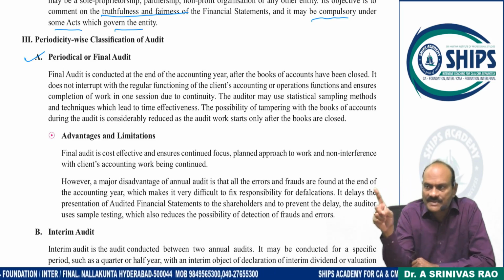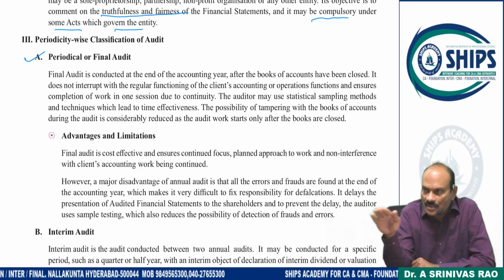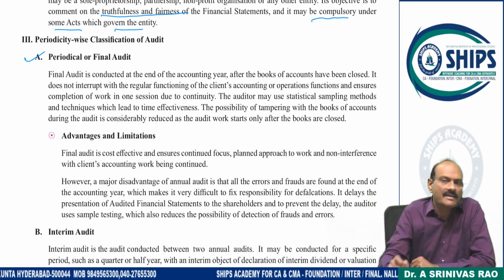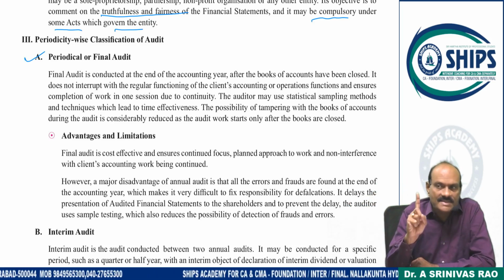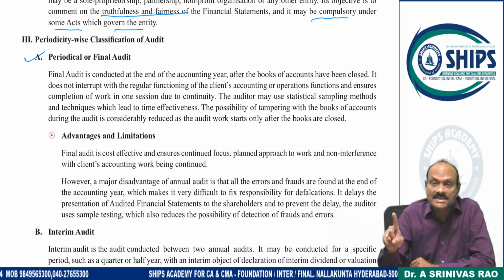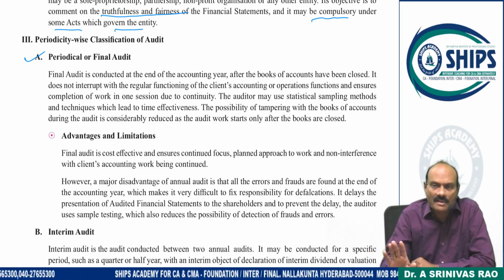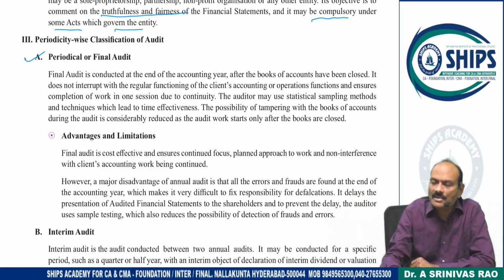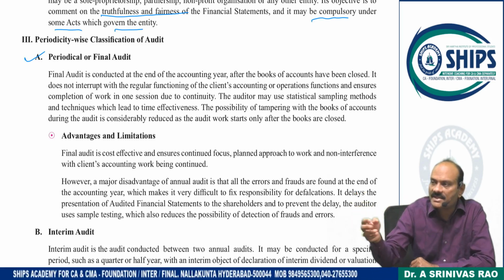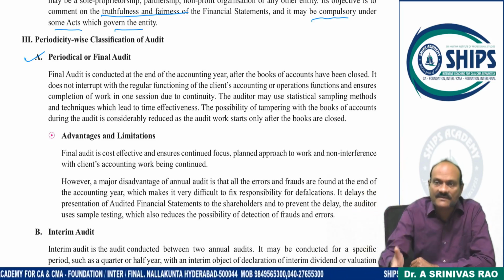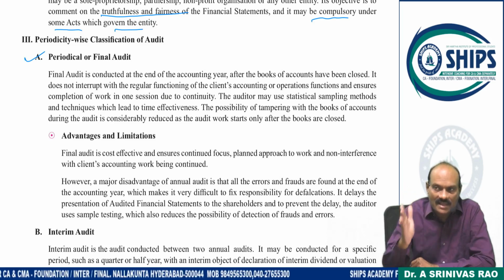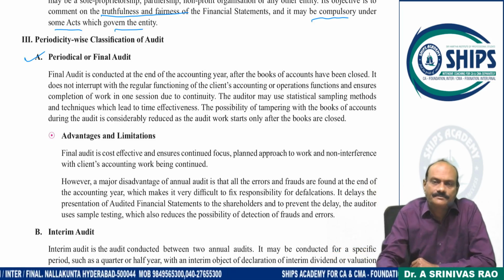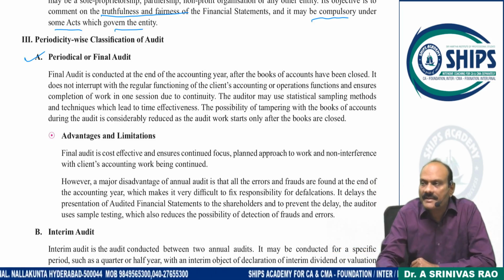From 1st April to 31st March, books of accounts are closed, financial statements are ready, and the auditor is appointed under one single uninterrupted session, meaning no interruption at all. A room facility is provided, and books are handed over continuously for maybe 1 week, 10 days, 15 days or 1 month based on the size of the organization. Under one single uninterrupted session, he will complete the audit and submit a report. That is called annual audit.